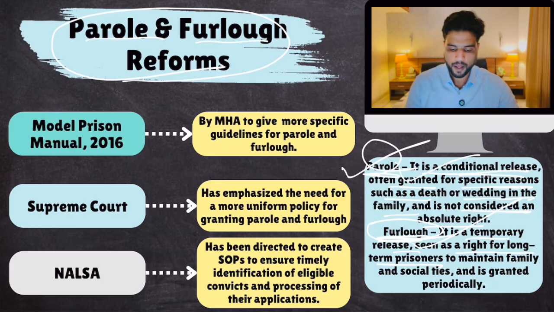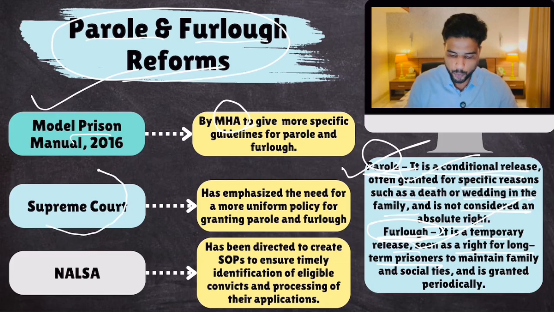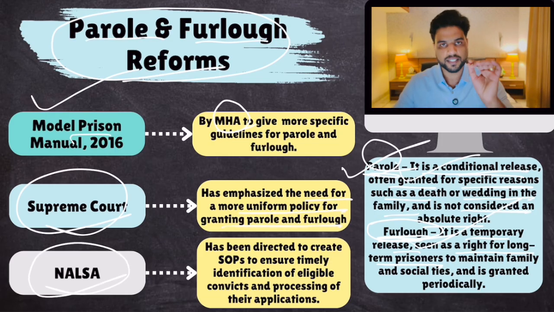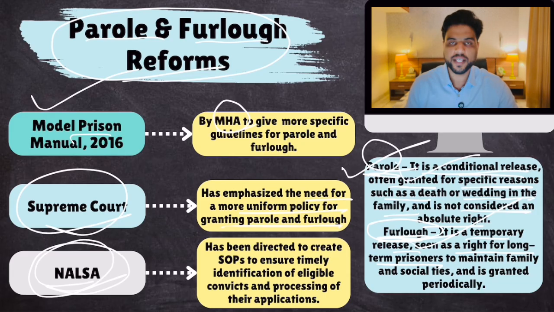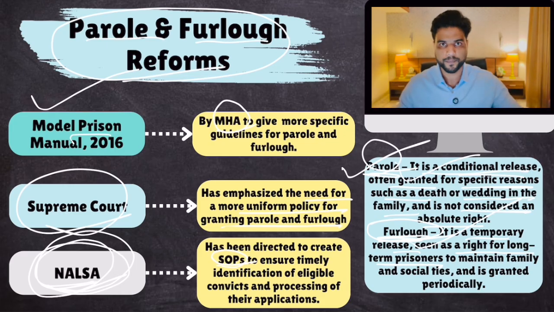That is why the Model Prison Manual, in which the Ministry of Home Affairs gave guidelines to different states to reform their parole and furlough system. The Supreme Court has also said that there is a need for a uniform policy for parole and furlough in all states. Plus NALSA, the National Legal Services Authority, is also creating standard operating procedures as to how parole or furlough should be granted.